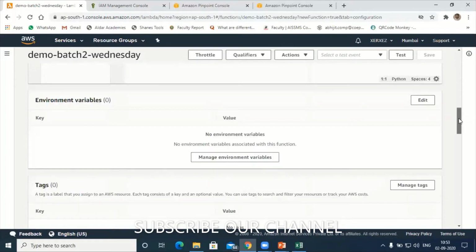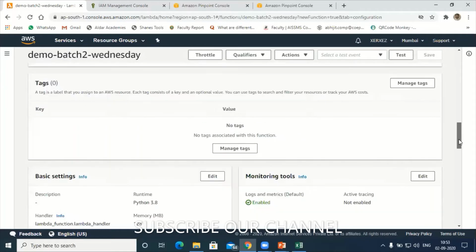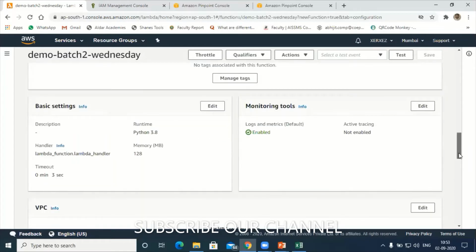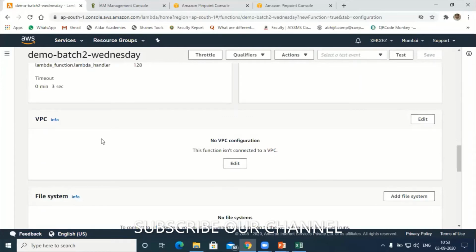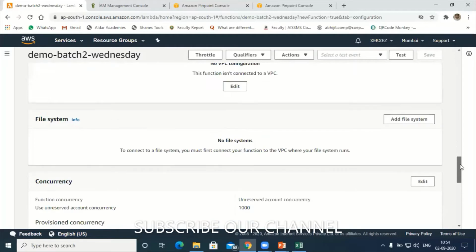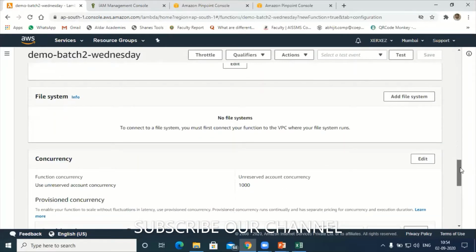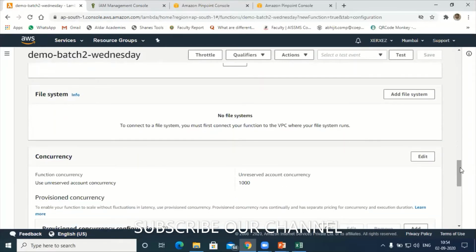Next we have some other basic information that Amazon will take care of by default. The most important point in the corporate sector is that we try to create our custom VPC. If you have a custom VPC, better you run those programs under the custom VPC, or else we can use the default VPC here. For the file system, so far we don't have any. When I integrate with S3, the file system will appear here by default.